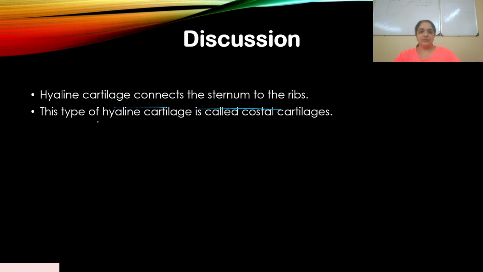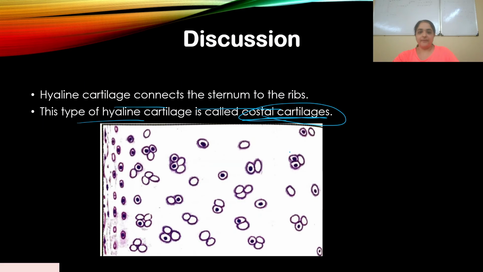Okay. Now this type of hyaline cartilage is called costal cartilage. There are different types of hyaline cartilage. One of them, this type that connects the sternum to the ribs, is called the costal cartilage. So this is a typical structure of the hyaline cartilage. This is what it looks like.